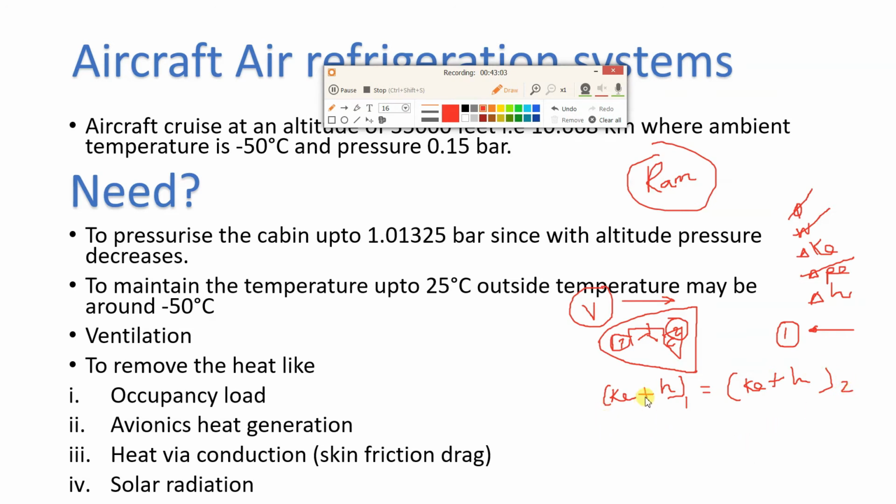Now since point 2 velocity approximately becomes 0, kinetic energy is 0 at point 2. So kinetic energy plus enthalpy at point 1 is equal to enthalpy at point 2, and enthalpy for air we can replace as Cp into T. So this will become Cp T1 and this enthalpy will be Cp into T2.